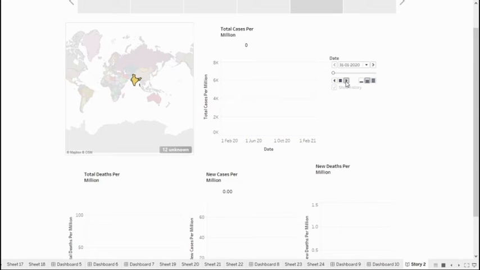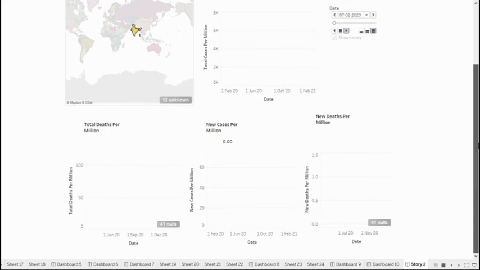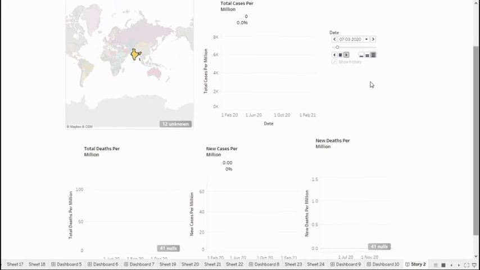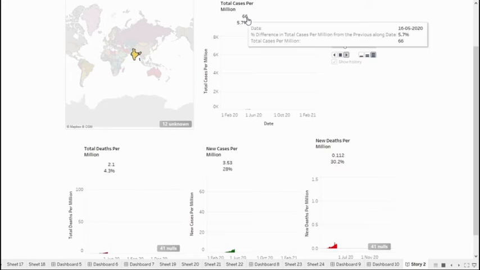And here I have used animation to see the transition, to see the spread of COVID-19 over the timeline. And here we can see the total cases according to each day, as well as the percentage change compared to the previous day.